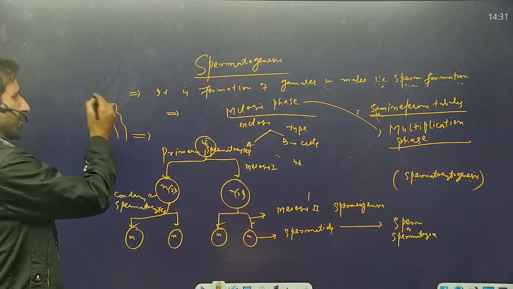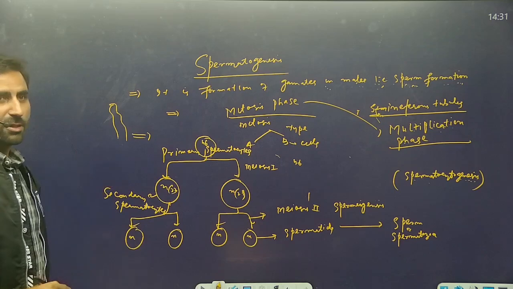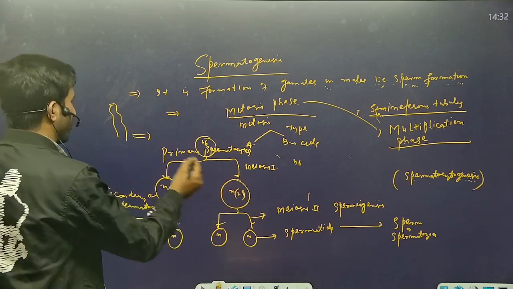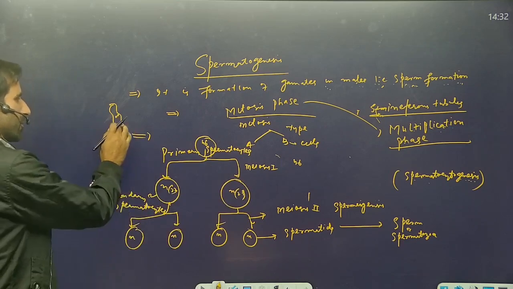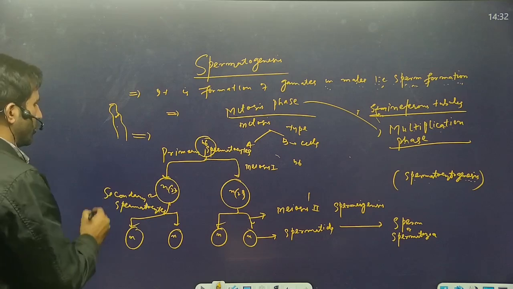These sperms are synthesized in the wall of the seminiferous tubules, which are tubular structures, and are then released into the lumen of the seminiferous tubule.